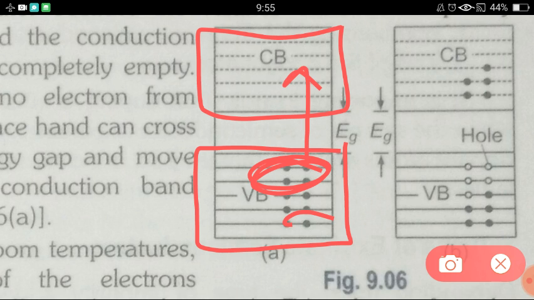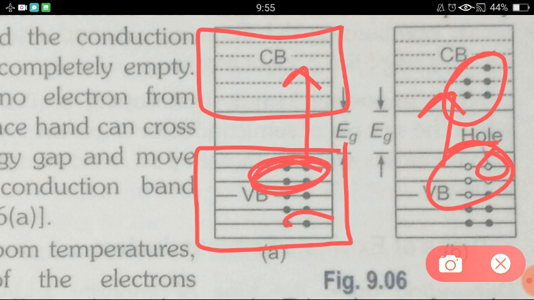When an electron leaves its place, an empty place is there, which we call a hole. So when 5 electrons go to the conduction band, 5 holes are generated here.